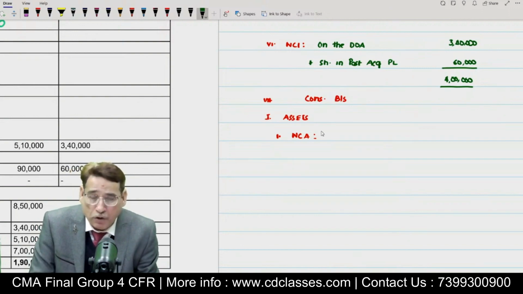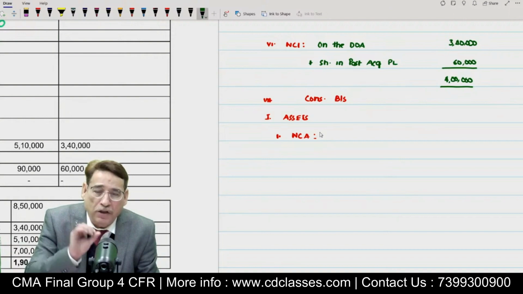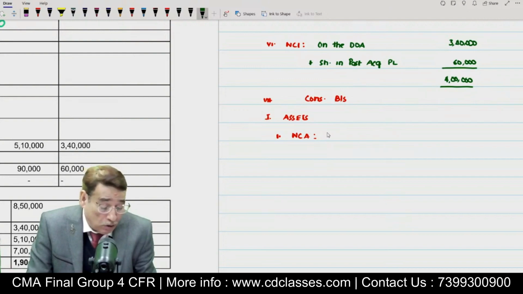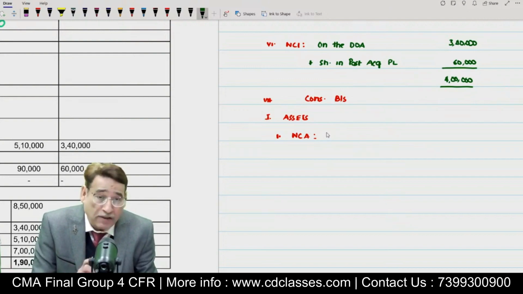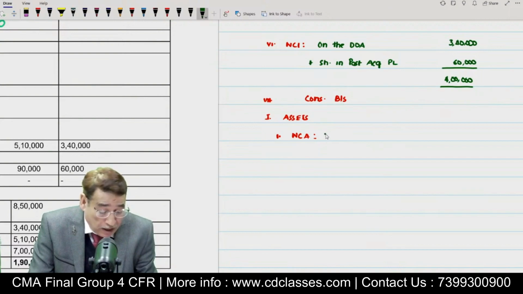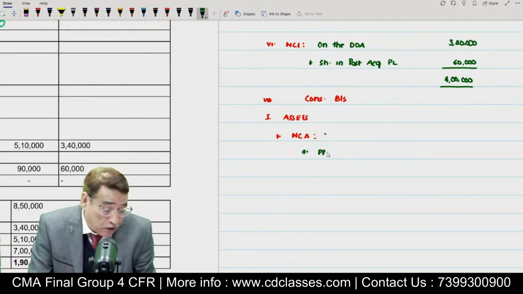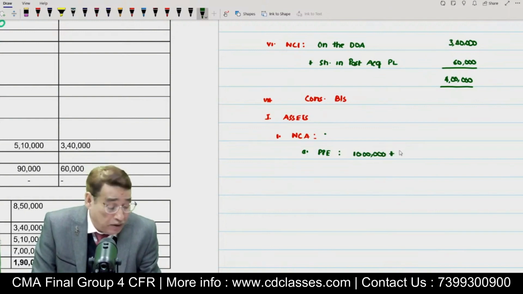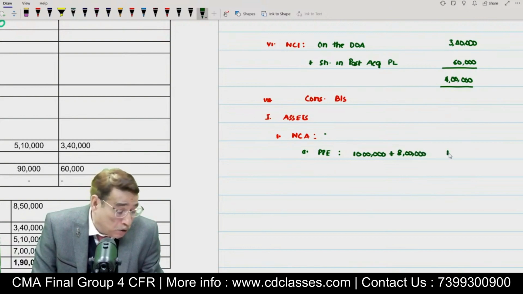Only 2-3 items we have to take care of: investments, share capital of the subsidiary company, and the other equity items of the subsidiary company, if you remember. Correct? So, in this balance sheet, please kindly pay the attention also, I think the first item was property, plant and equipment. Property, plant and equipment in the balance sheet of parent limited is actually given as 10 lakh, and as far as subsidiary company is concerned, it is equal to 8 lakh. So 10 lakh plus 8 lakh must be equal to 18 lakh. Is it clear to you or not?